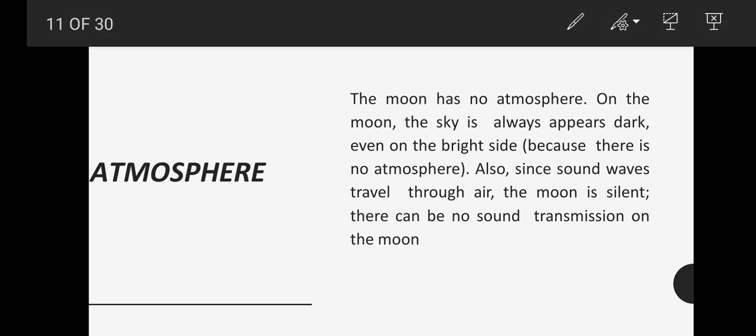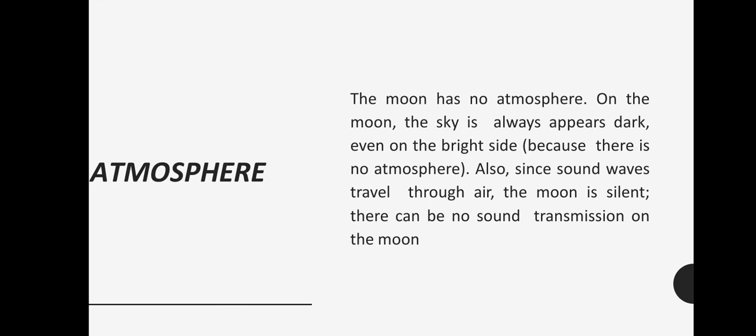So let's talk about the atmosphere of the moon. The moon has no atmosphere. On the moon, the sky always appears dark, even on the brighter side. And also, since sound waves travel through air, the moon is silent, and there can be no sound transmission on the moon. No atmosphere, so no sound waves, and no sound transmission on the moon.